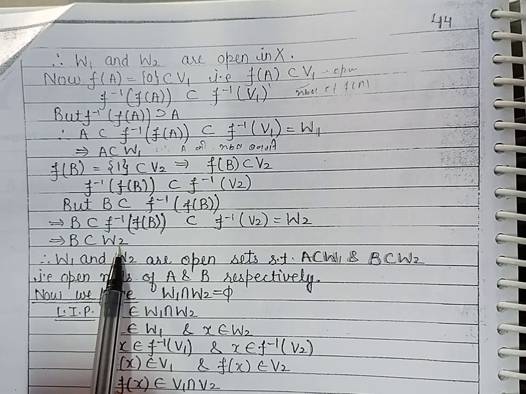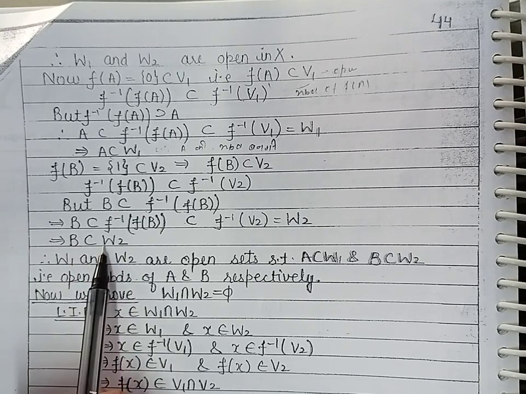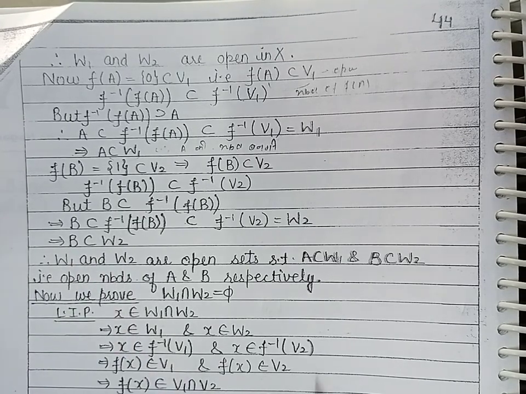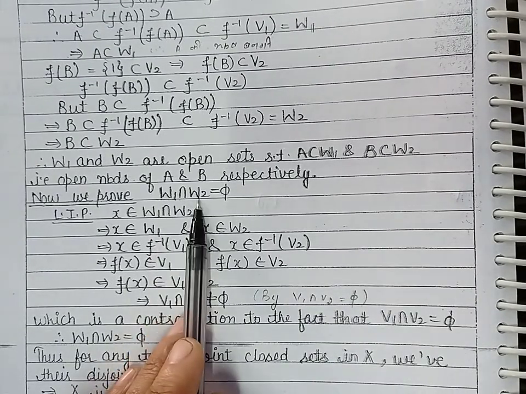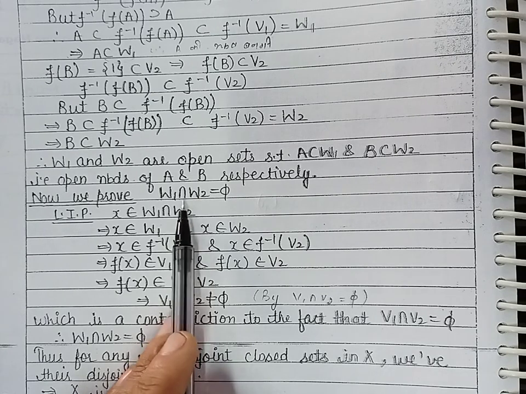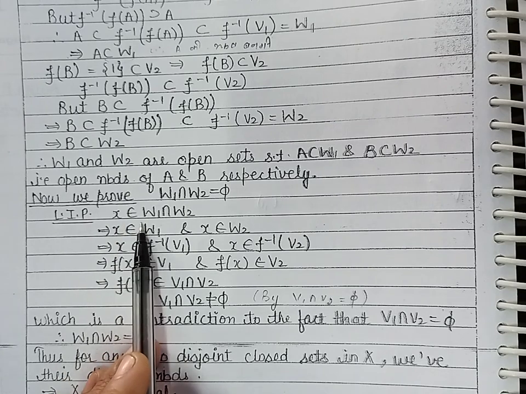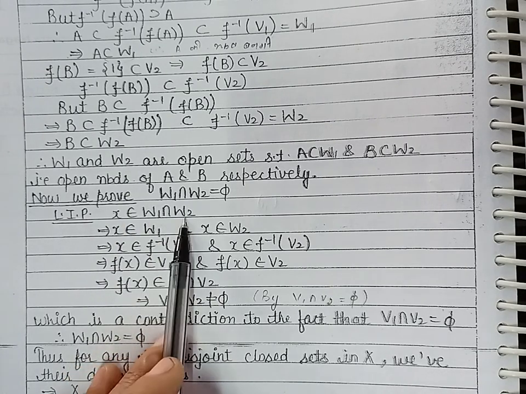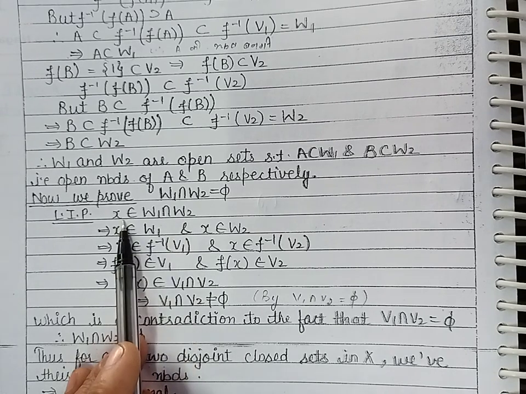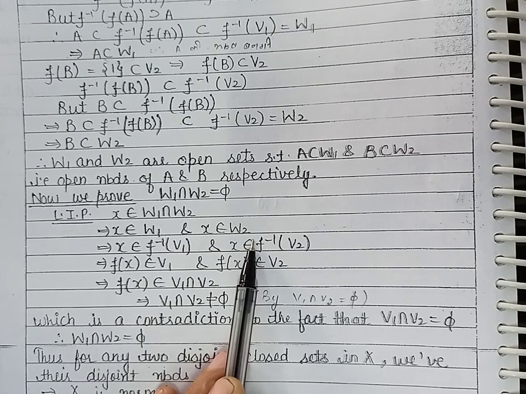So we have obtained the neighborhoods W1 and W2 of A and B respectively. Now it remains to prove that these two neighborhoods of A and B are disjoint. We will prove it by contradiction. Let us take an element x belonging to W1 intersection W2. By definition of intersection, it means x belongs to W1 as well as x belongs to W2.